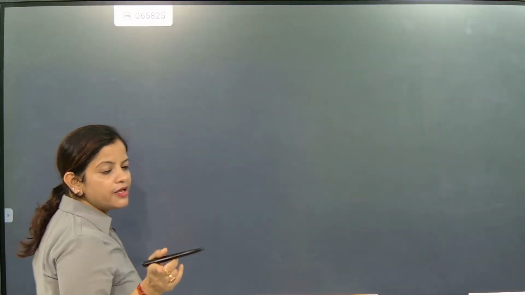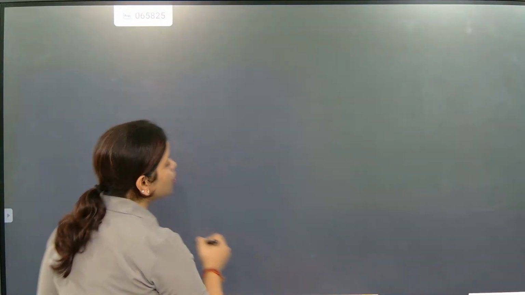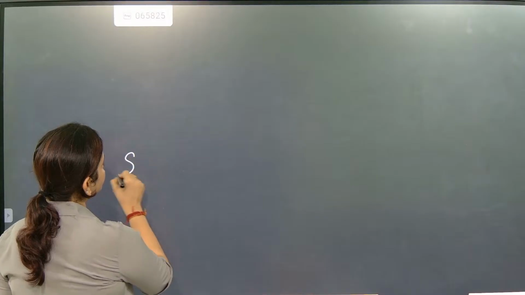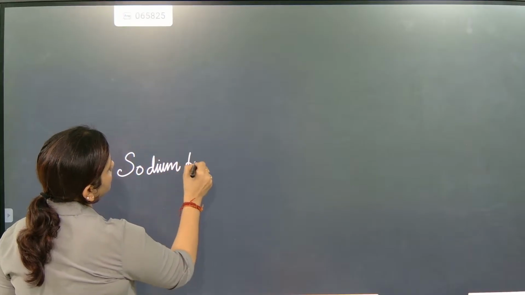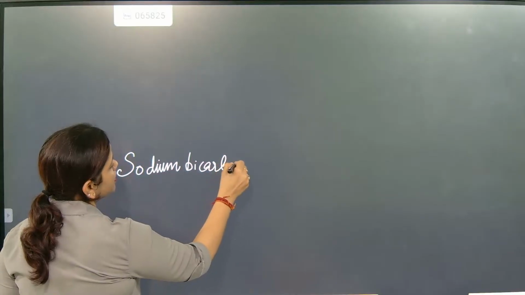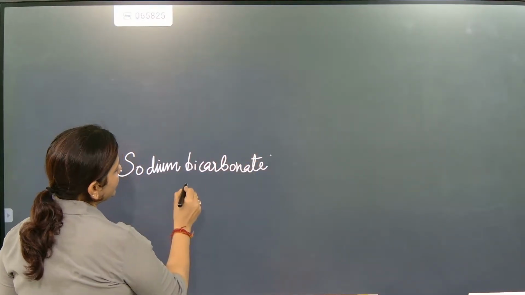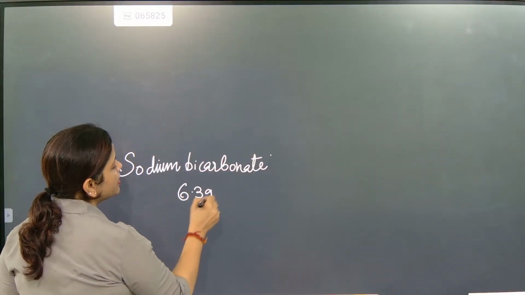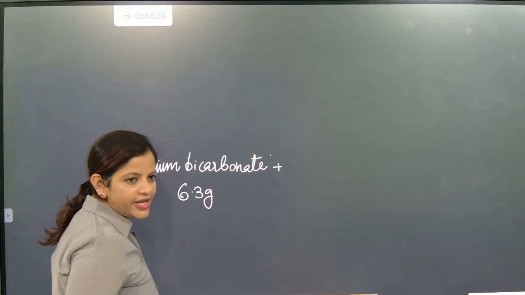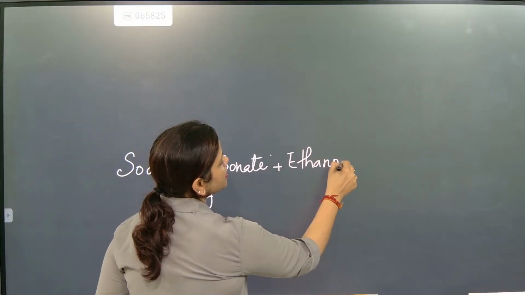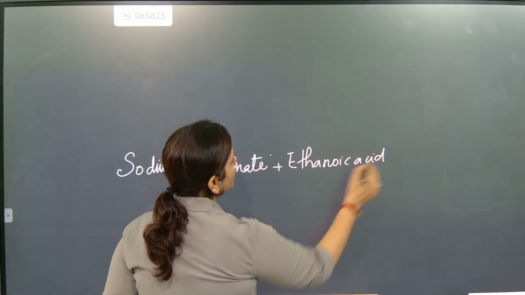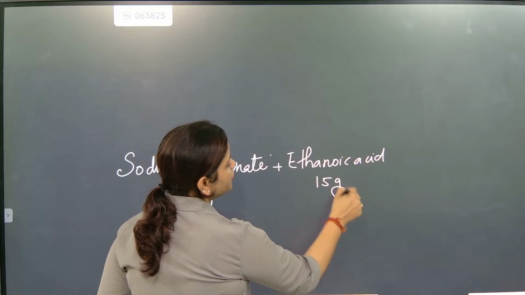First, what was there? Sodium bicarbonate was there. What is the amount of sodium bicarbonate? 6.3 gram. And ethanoic acid was there. What is the amount of ethanoic acid? 15 gram.